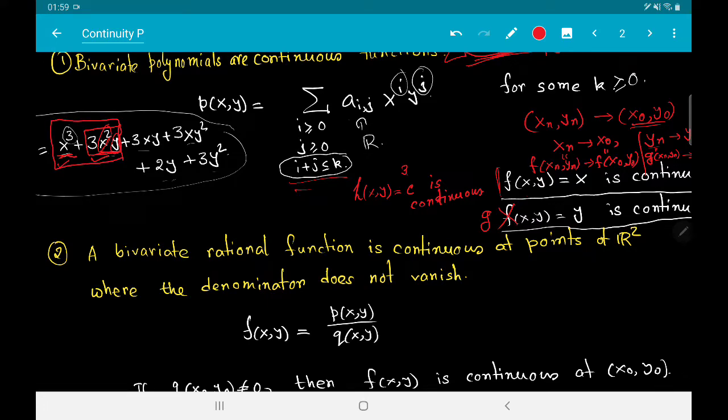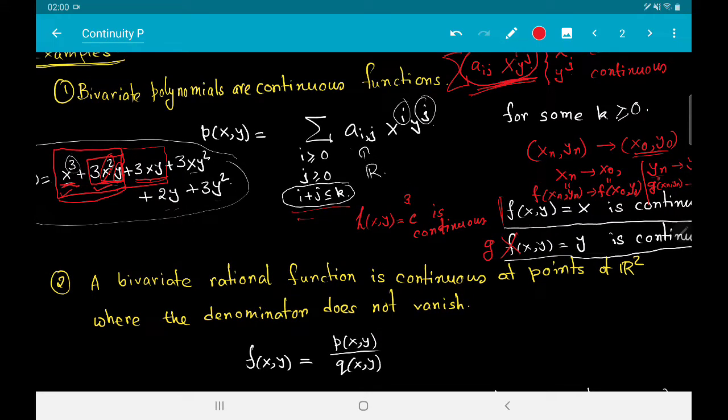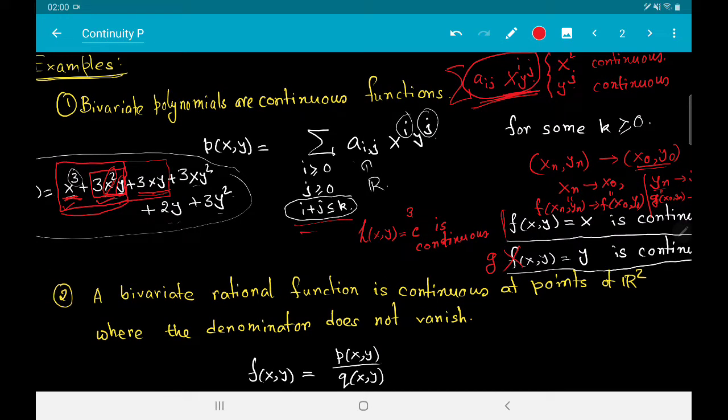So similarly I can incorporate the next thing also here, so I can also prove that this is continuous. Now if this is continuous and this is continuous, then this is continuous, and so on and so forth. So it is very easy to show that bivariate polynomials are continuous functions.